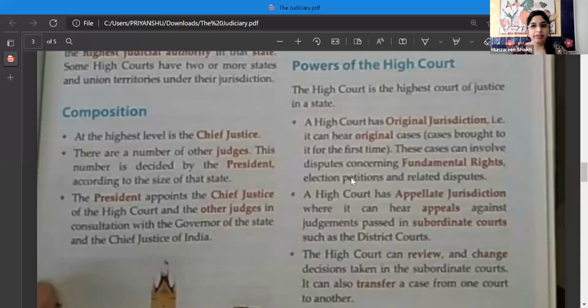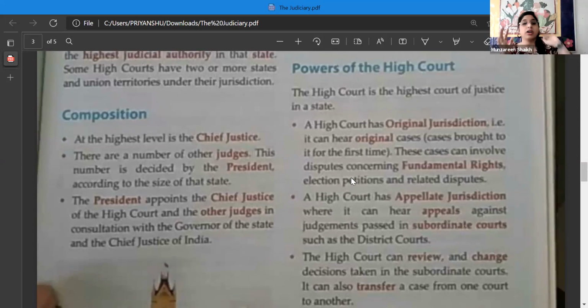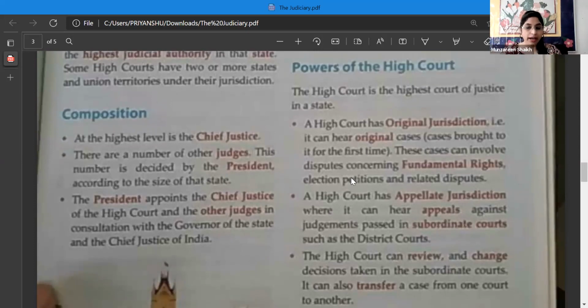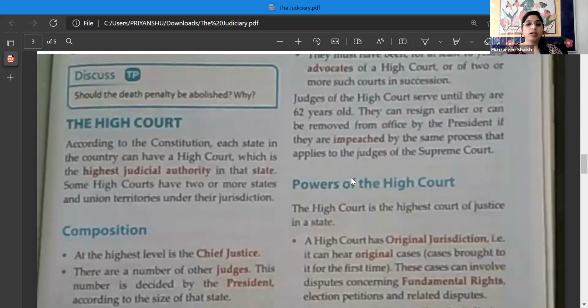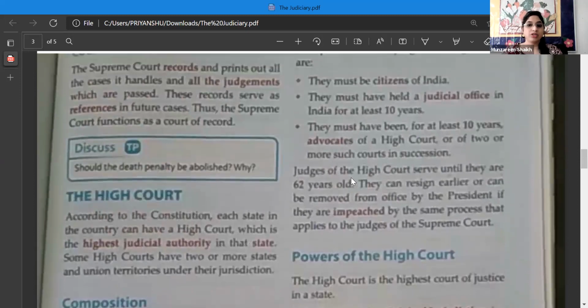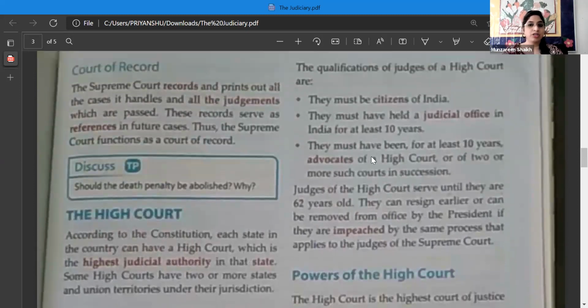So in the previous class, students, we had done the High Court. We had done the composition also of High Court, and I remember we have also done the qualifications, right? Yes, see, it is there, qualifications. The qualifications of the judges of a High Court. Okay, you might get a question based upon this.